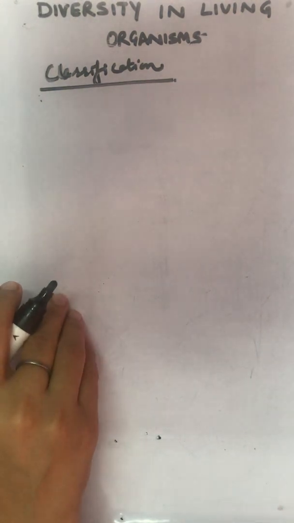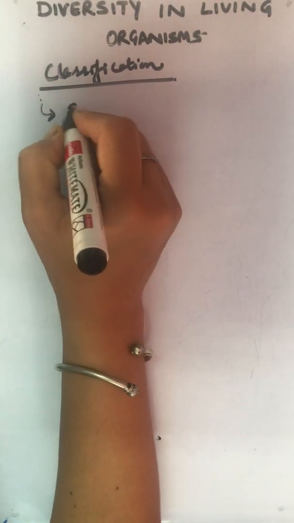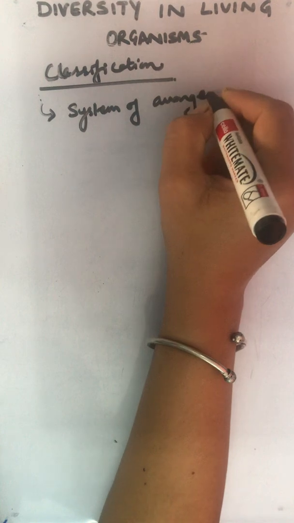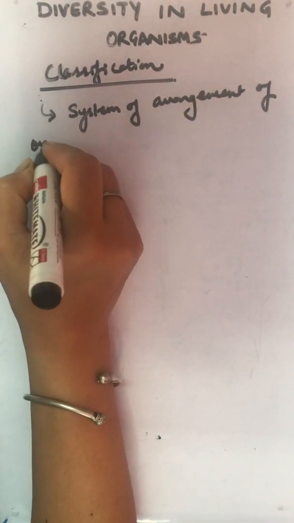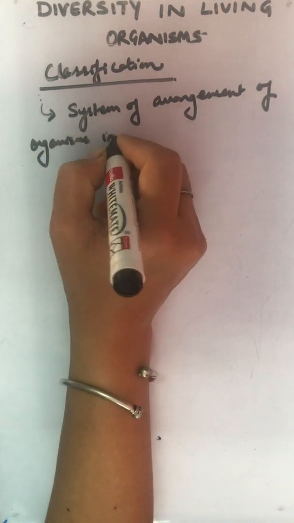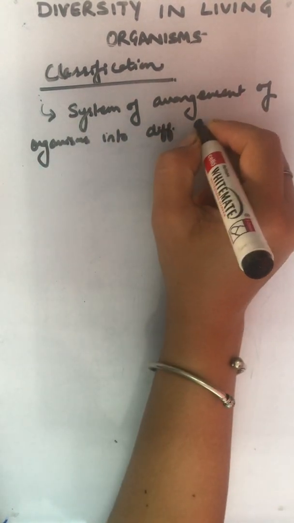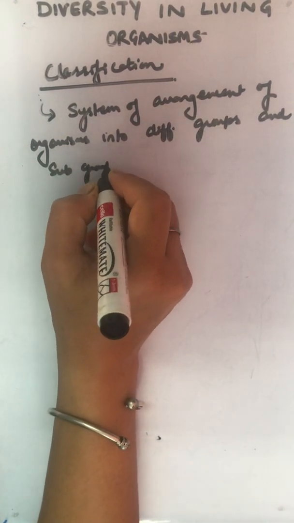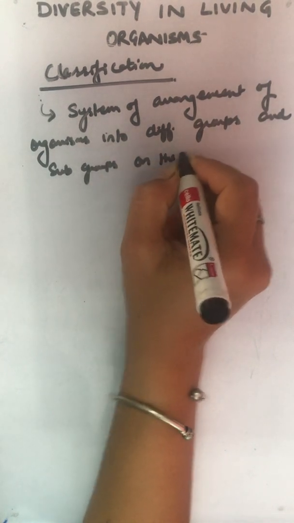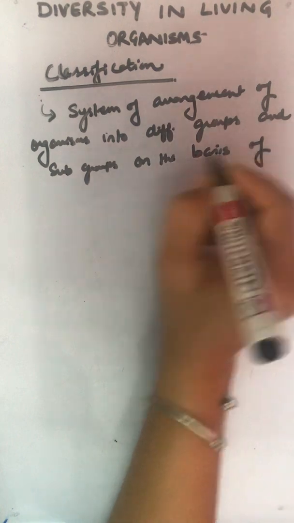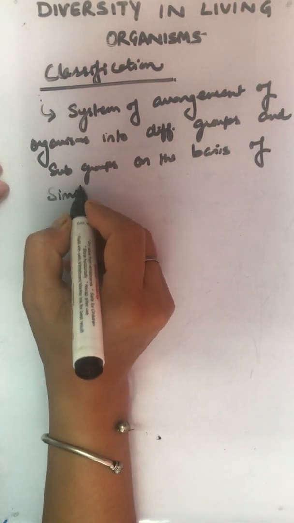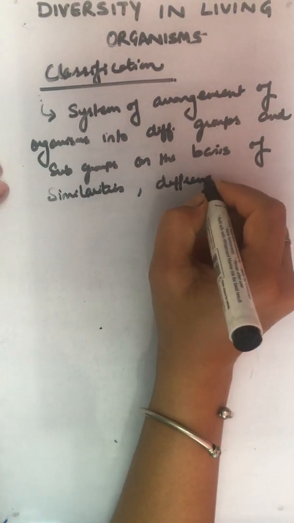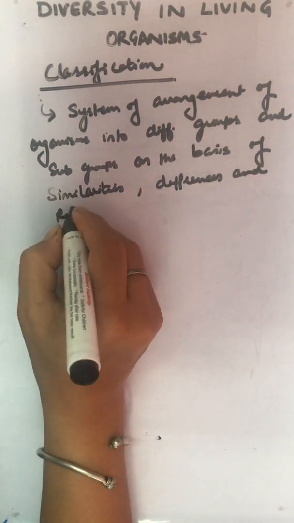Then we say classification may be defined as a system of arrangement of organisms into different groups and subgroups on the basis of similarities, differences, and relationship.